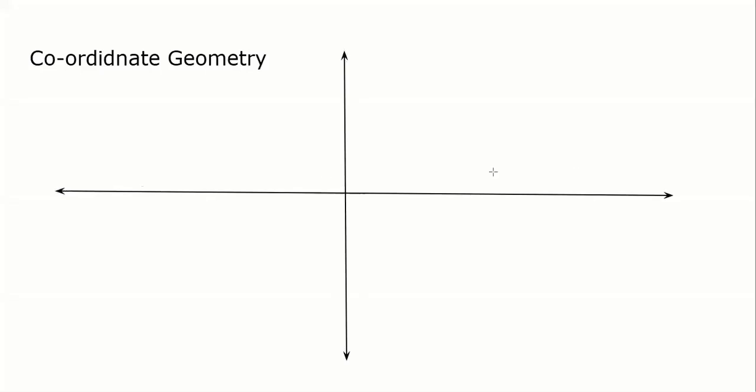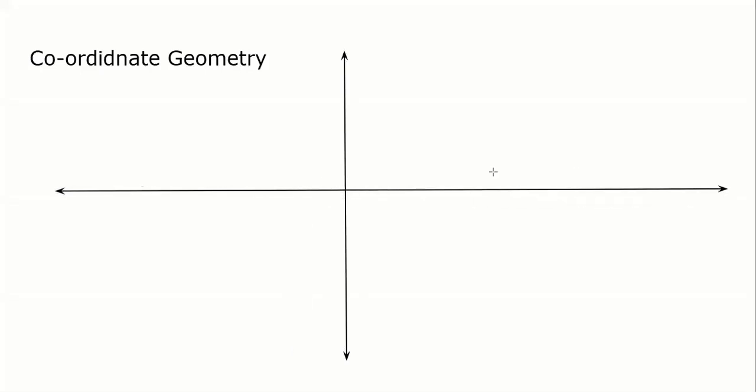Coordinate geometry is, as everybody knows, when we talk about a two-dimensional plane. Suppose I take this paper, it's two-dimensional. It has length, it has breadth or height or whatever you call it. So length, breadth. This is a plane which is two-dimensional. Correct? Everybody agree on that? So I can put one x-axis, one y-axis. This is my y-axis. This is my x-axis. All this you would have learned in your school, class 7th, 8th, 9th, right?